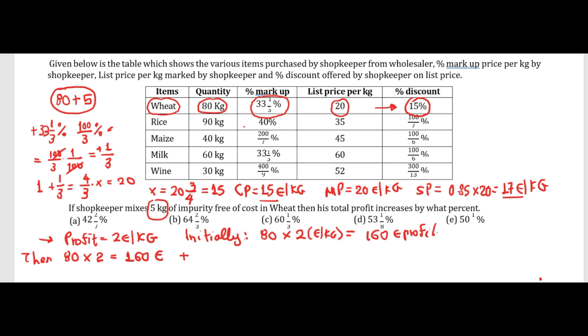What's the revenue and actually the total profit from this? So he sold 5 kilos at 17 euro per kilo. Okay, so here we have 160 plus 85, and this is 245. What's happening here is that the 5 kilograms didn't have any cost, because that's impurity.